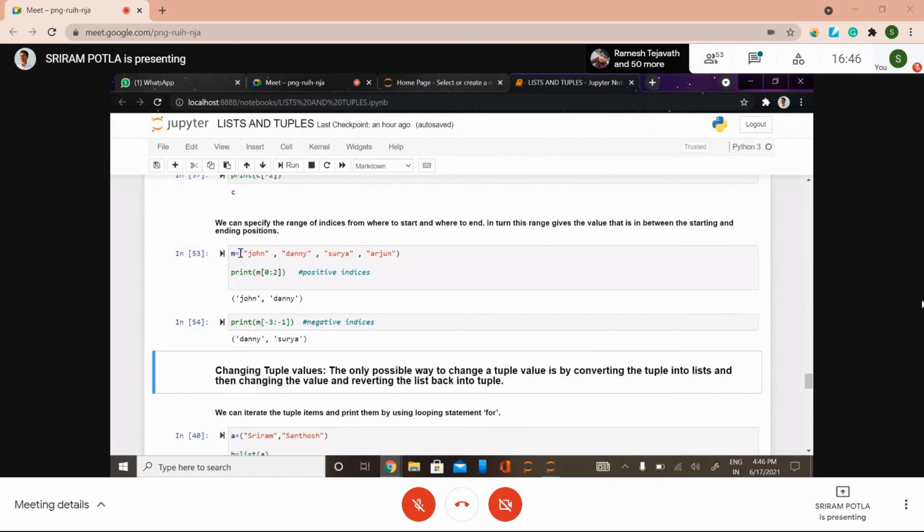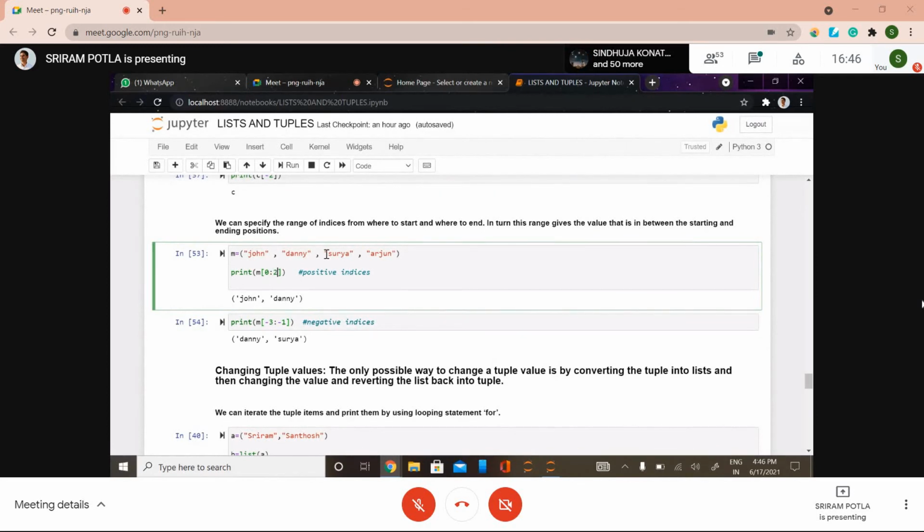I'm going to traverse from left to right, so the indexing starts from 0, 1, 2, and 3. It will include the starting index value and exclude the last index value which we gave here. So 0, in between 1, and the last value is 2, and the value corresponding to 2 is Surya.